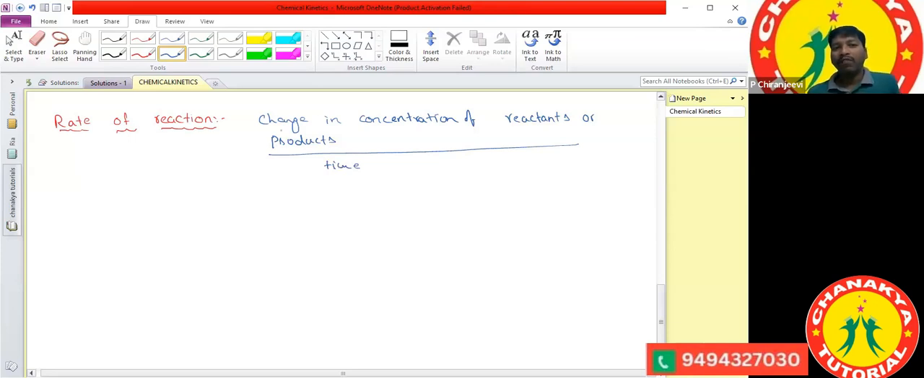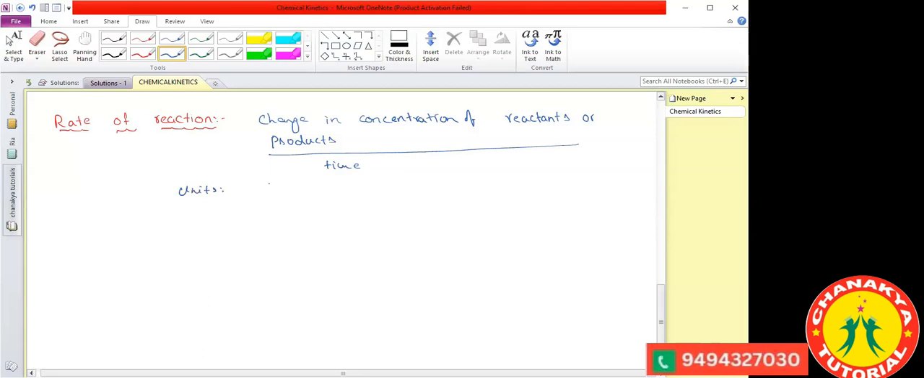Okay, so rate of reaction is defined as the change in concentration of the reactants or the change in concentration of the products along with the time. Based on that, how can we write the units for the rate of reaction?